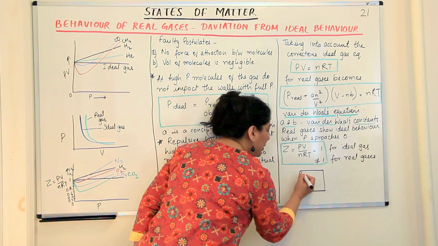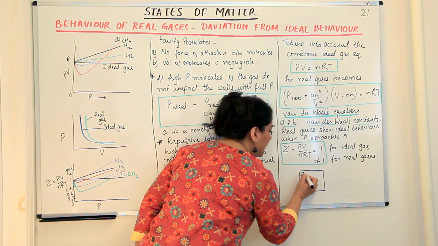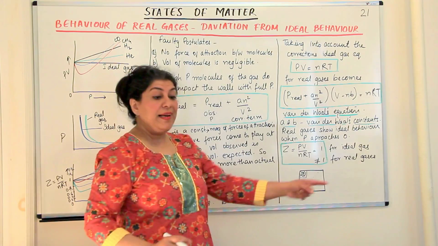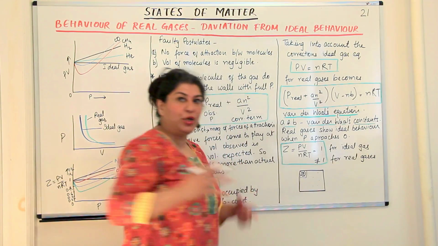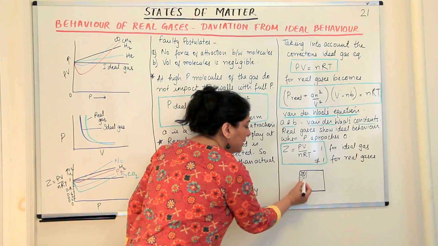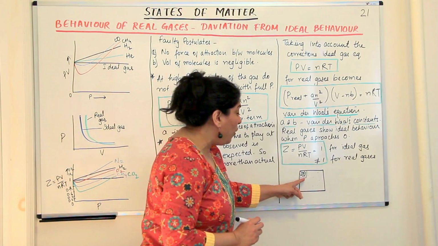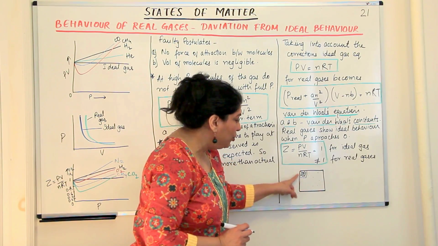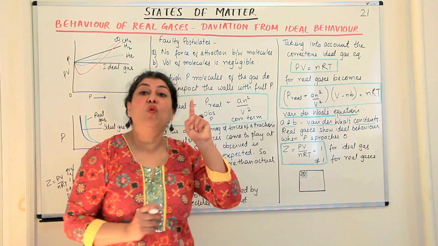Now even if there were 10 molecules, 1, 2, 3, 4, 5, 6, 7, 8, 9 and 10, let us assume they occupy this much volume, like we did with the pens where the repulsive forces were coming into play. Now the actual volume available to the gas molecules is only this, and this volume that they are occupying is not available for their movement. So the actual volume available for movement is the total volume minus the volume that was occupied by the molecules. So there had to be a correction term in the volume also.